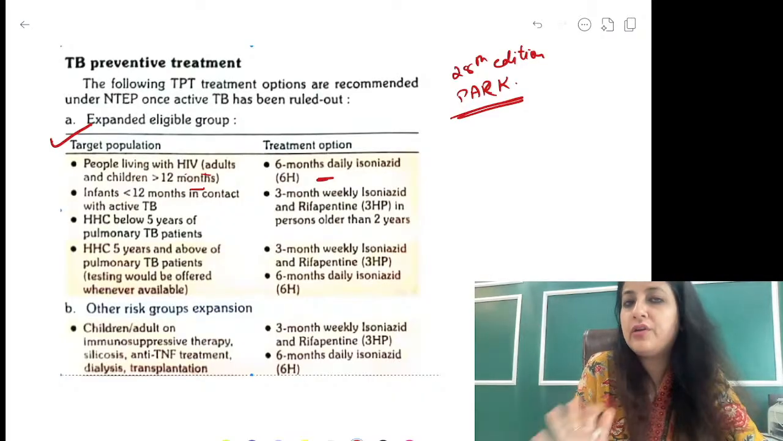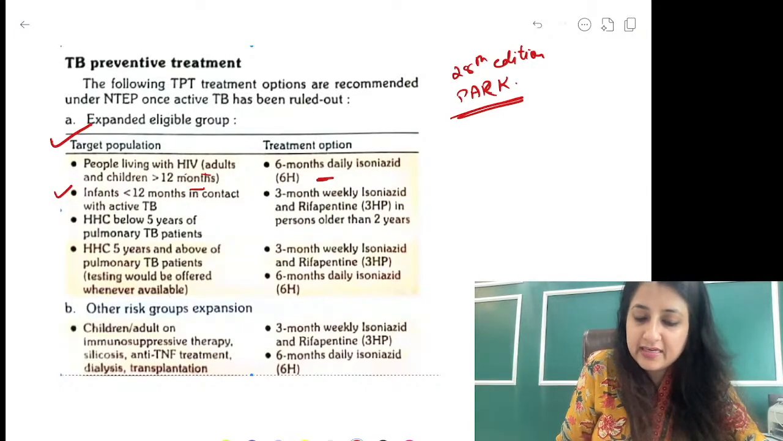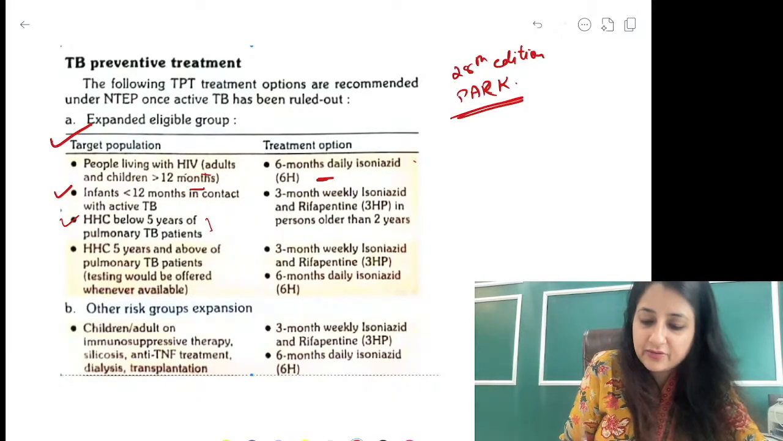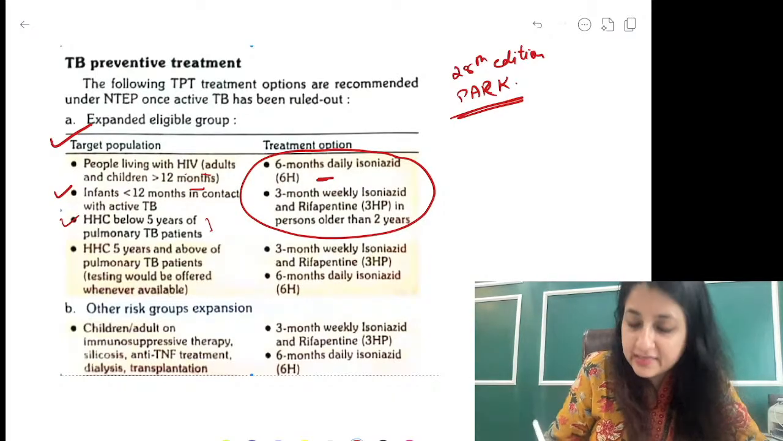You have an age-old regimen, 6 months isoniazid. You could also give it to infants less than 12 months in contact with active TB. Alright, household contacts below 5 years of age. We can go with any of these regimens. But which is a better regimen?